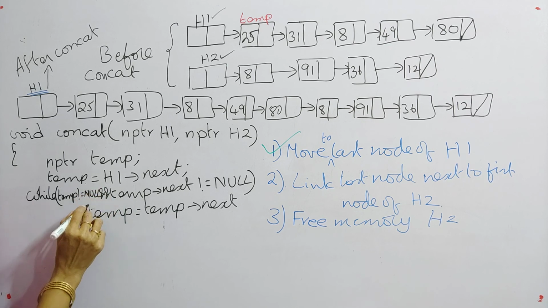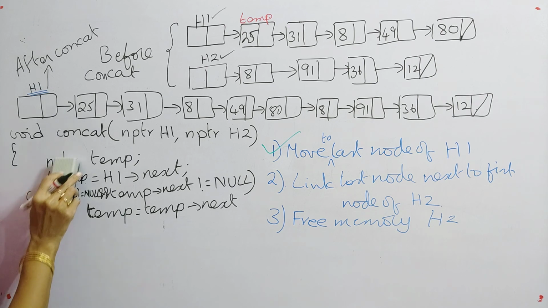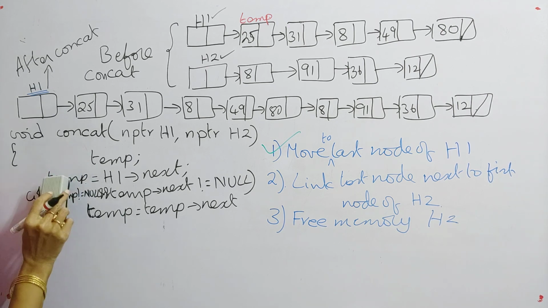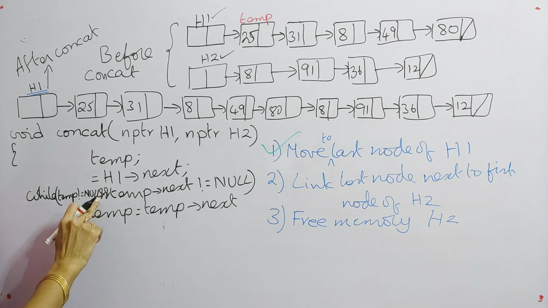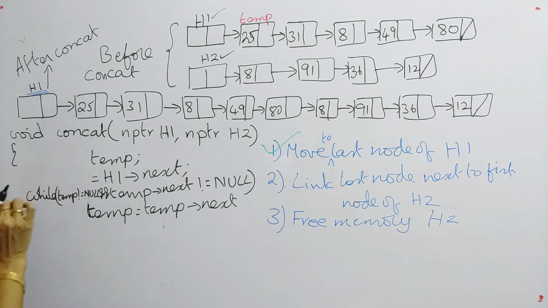This is the first condition, and next one is temp next is not equal to null. This condition is used in case the list is empty. So now what will happen?